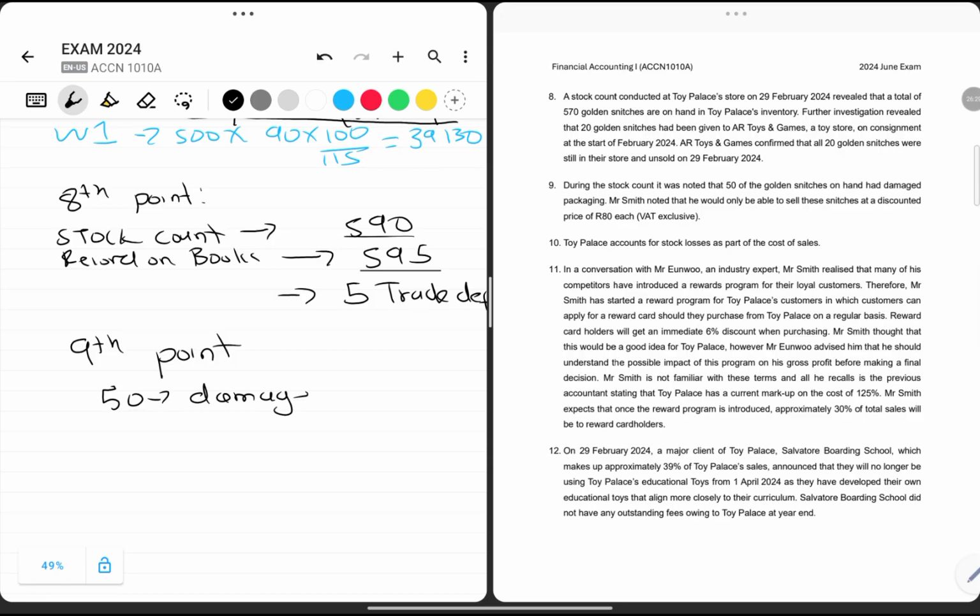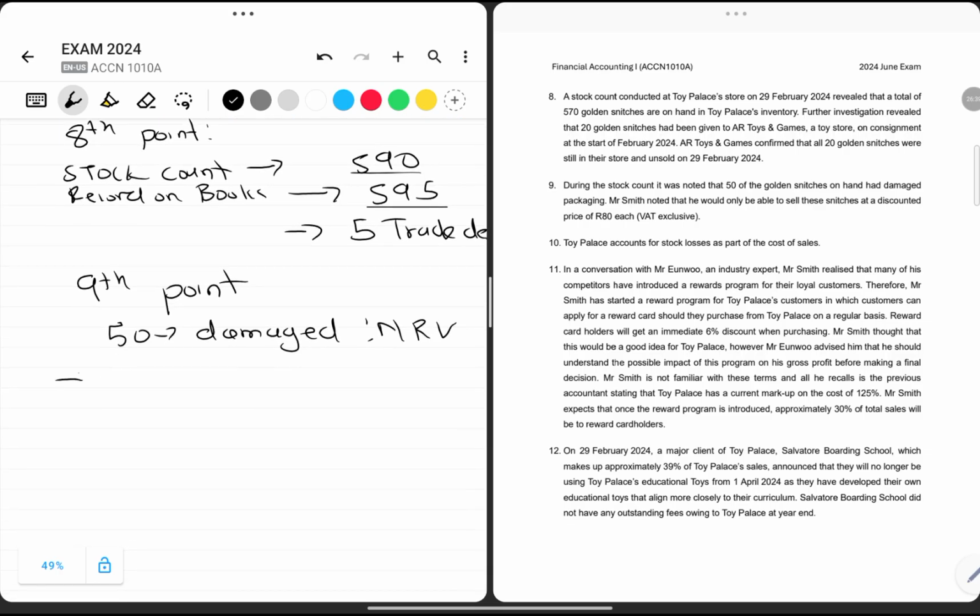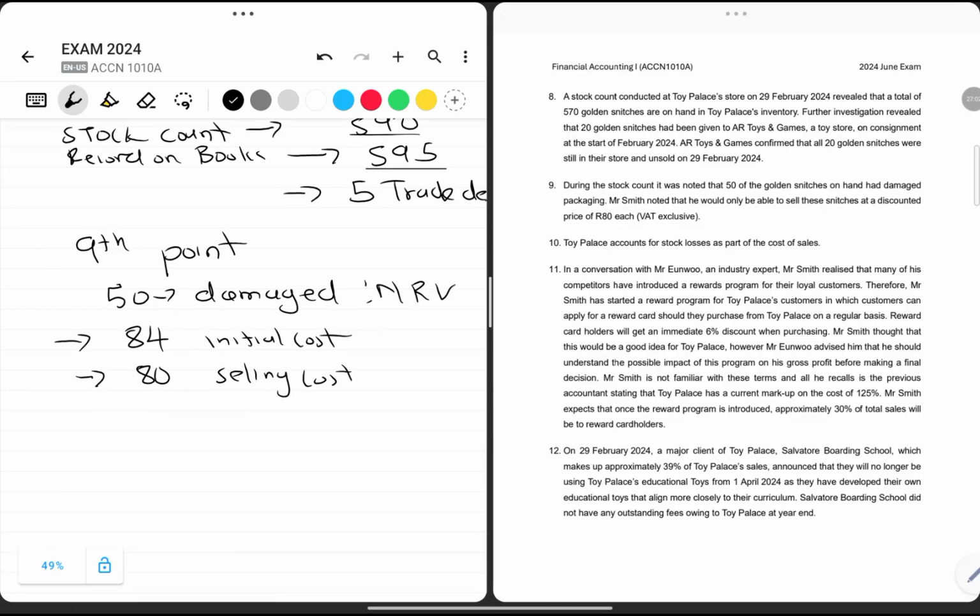So now we need to track down the net realizable value of these goods so that we can record it at that cost. We know that our current cost of inventory is 84 rand, and they're saying that if they are able to sell this thing, they would sell it at 80 rand. So it's initial cost versus selling cost. It means at this point we are going to suffer a loss of 4 rand, because that's the difference between the two.